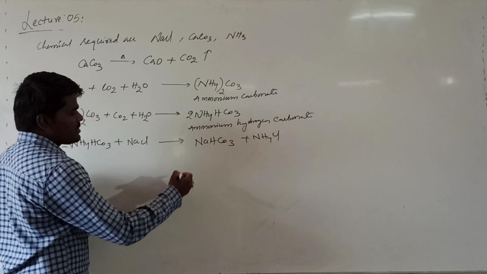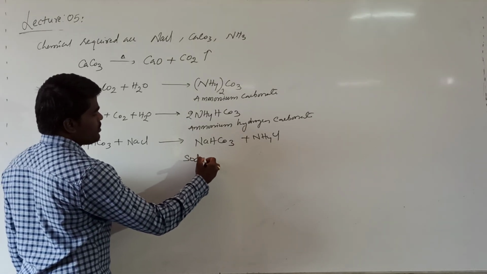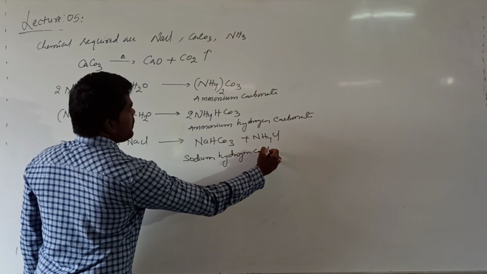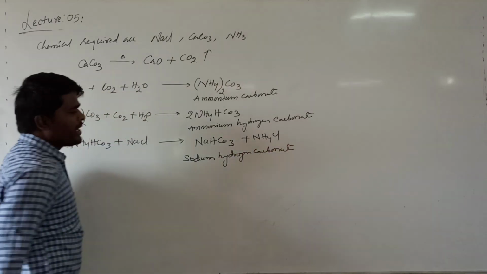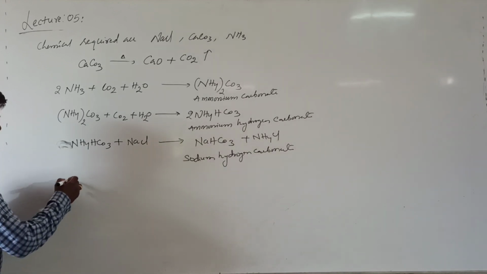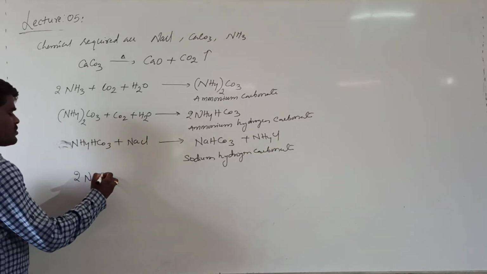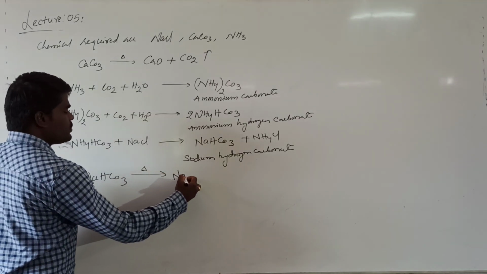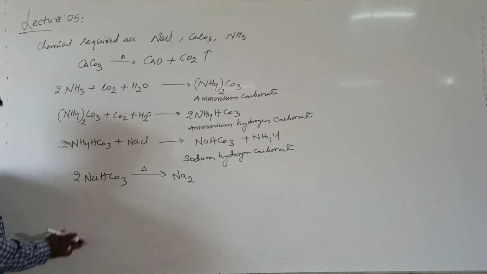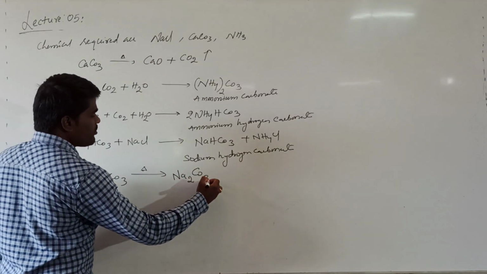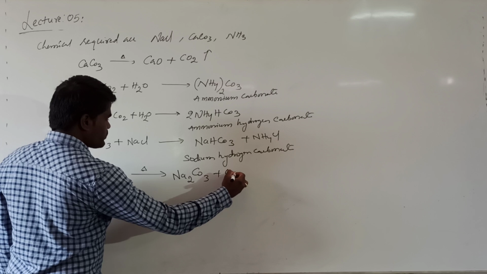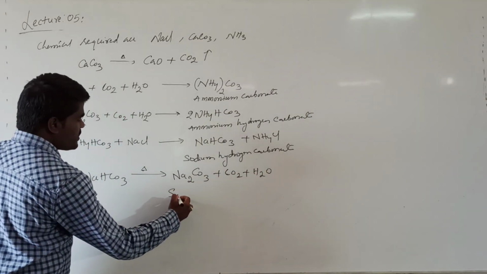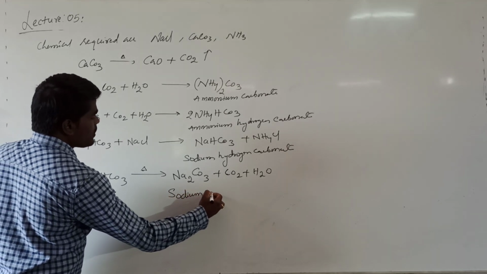Sodium hydrogen carbonate is also called sodium bicarbonate. When 2 moles of sodium hydrogen carbonate are heated, they are converted into sodium carbonate plus carbon dioxide, and water vapor is evaporated. This is where you get the sodium carbonate.